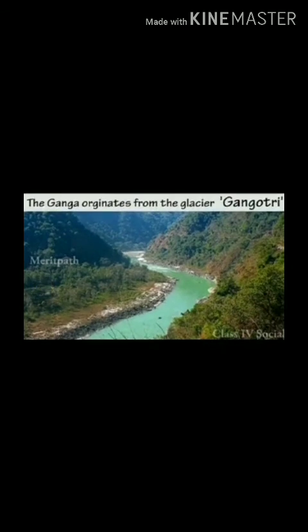Students, the river Ganga originates from the Gangotri glacier.